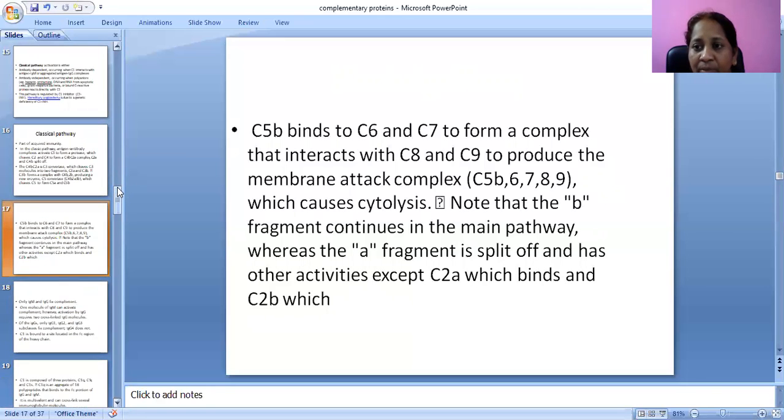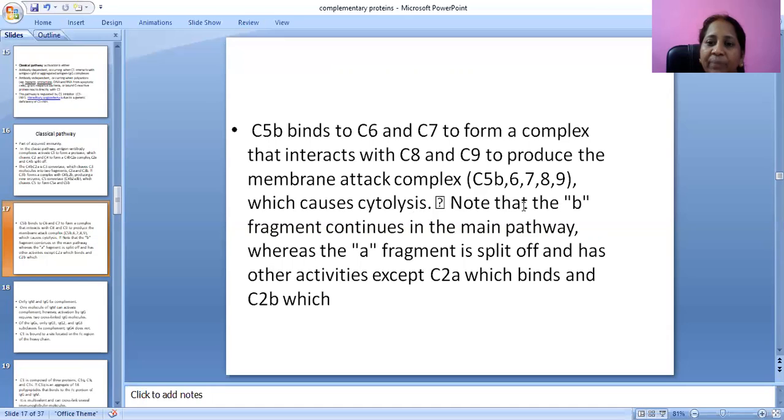C5b binds to C6 and C7 to form a complex that interacts with C8 and C9, cascading one by one, to produce the membrane attack complex, C5b6789, which causes cytolysis.